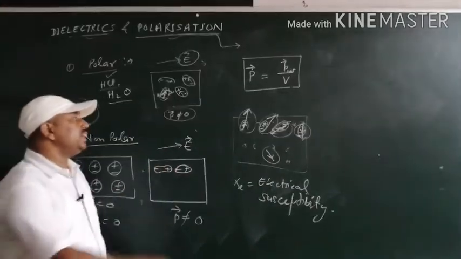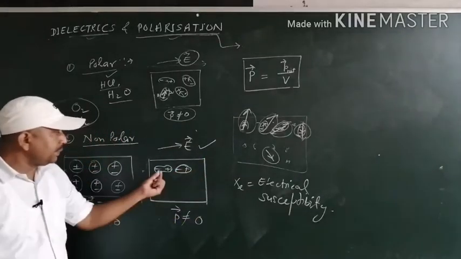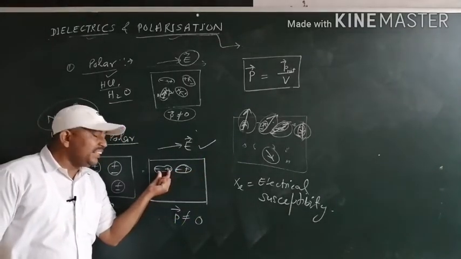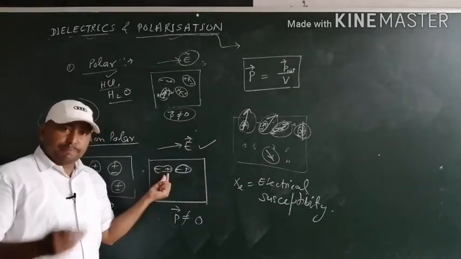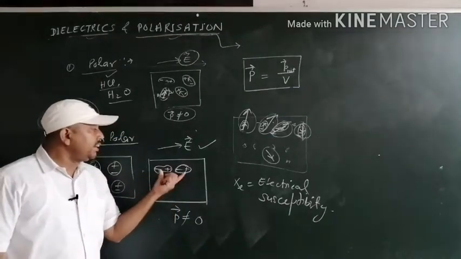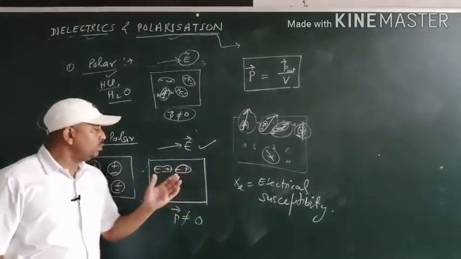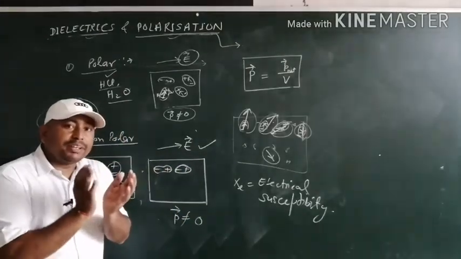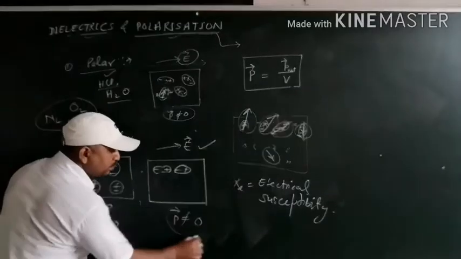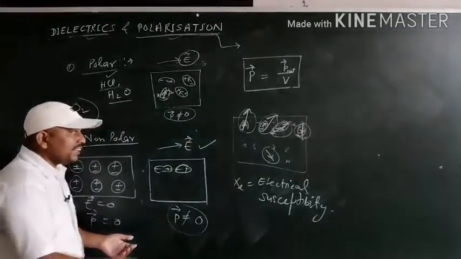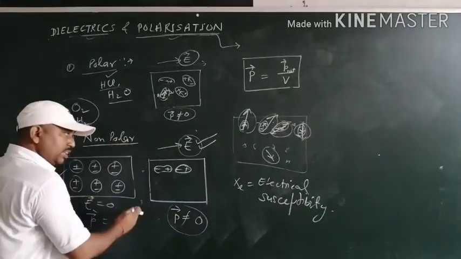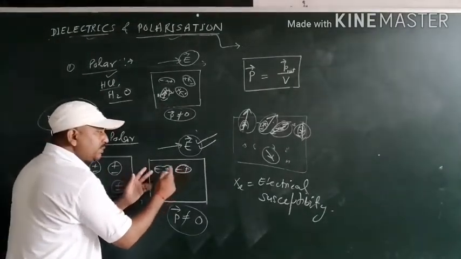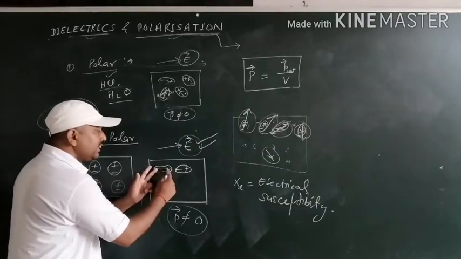But when an external field is applied, the positive and negative charge centers are separated, then each molecule possesses some dipole moment and all the molecules per unit volume possess some net dipole moment. It means the net dipole moment is not equal to 0, and when we increase the intensity of the electric field across such molecules, the separation distance between the positive and negative charge centers increases.